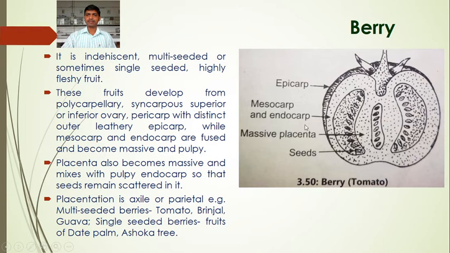So what are the characteristics of the berry fruits? It is indehiscent, multi-seeded, highly fleshy fruit. Here the pericarp is differentiated into an outer leathery epicarp. Mesocarp and endocarp are fused, they form a massive or pulpy mass. Here the placenta is also massive, where it gets mixed with the pulpy endocarp, so the seeds are scattered in the endocarp. Placentation is axial or parietal. Multi-seeded berries are tomato, brinjal, guava, strawberry. Single-seeded berries are date palm and ashoka.